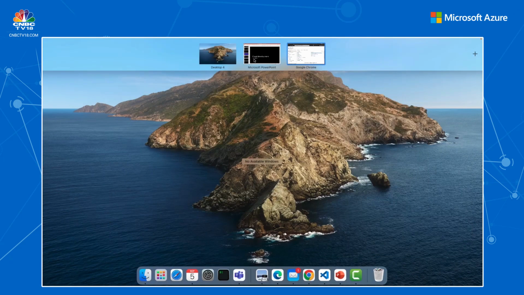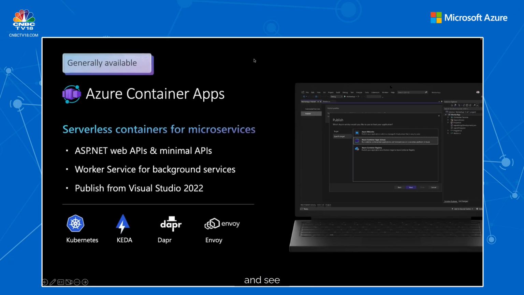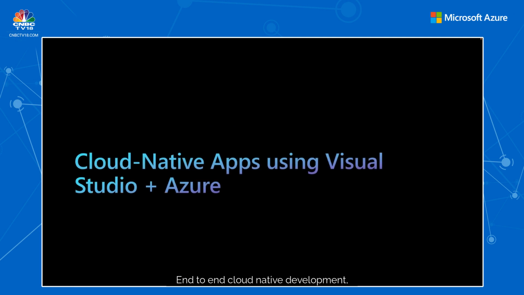But we will go back and see end-to-end cloud native development using Azure Container Apps.